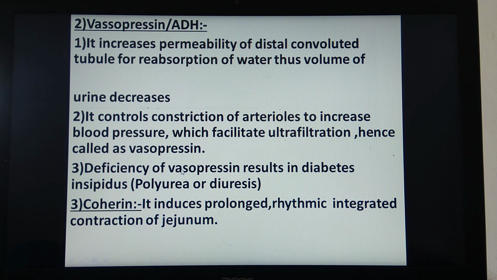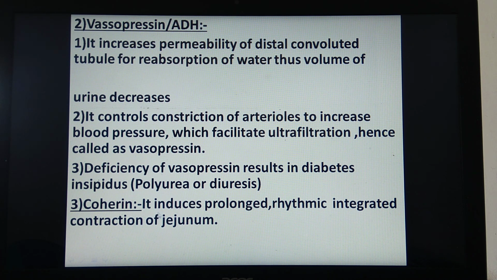What's the function of vasopressin? To decrease the volume of urine. If ADH is less, there will be an increase in the amount of urine formed. That condition is called polyuria or diuresis. Okay, so remember this term, diabetes insipidus. It's a type of diabetes where urine is formed in large amount, and the second type of diabetes is called diabetes mellitus, which is because of deficiency of the hormone insulin. The last one is called coherin.